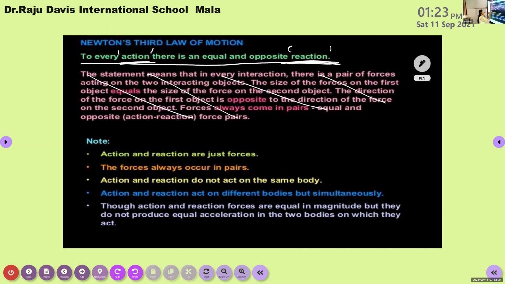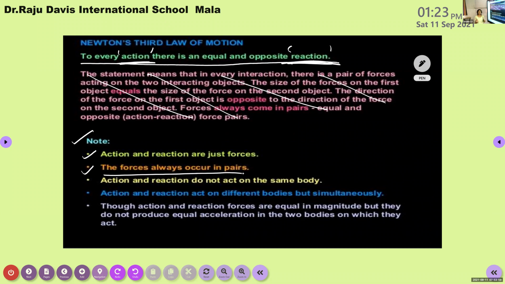Now you can write these points. Action and reaction are just forces. In Newton's third law of motion, we find the two terms, action and reaction, and these two terms are just forces. And these forces always occur in pairs.